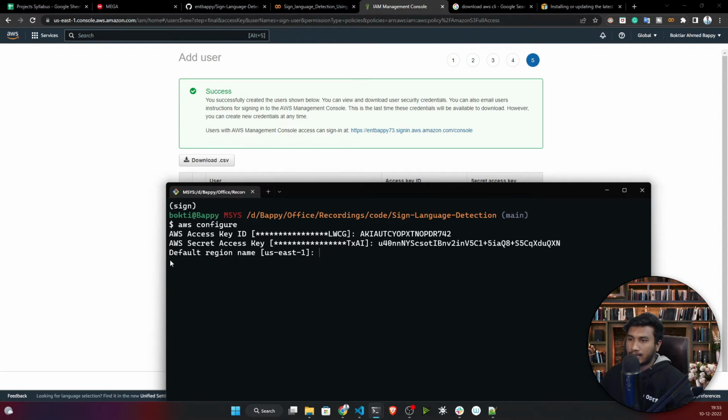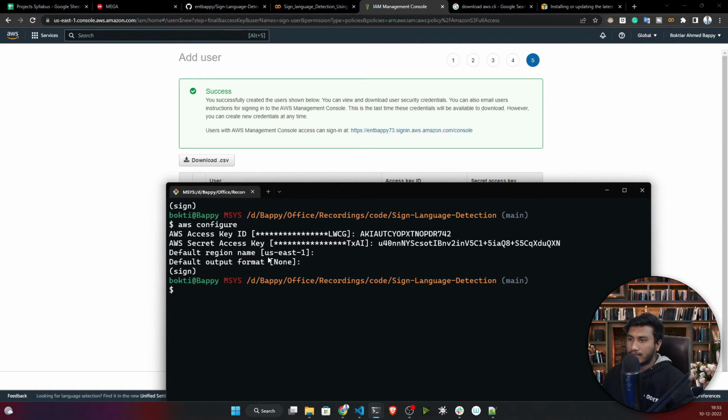Now it's asking for the default region name, so I will keep it as us-east-1. It's fine for me. And it is asking for the default output format. I won't be giving anything. I will press enter. So yes, it has saved successfully.